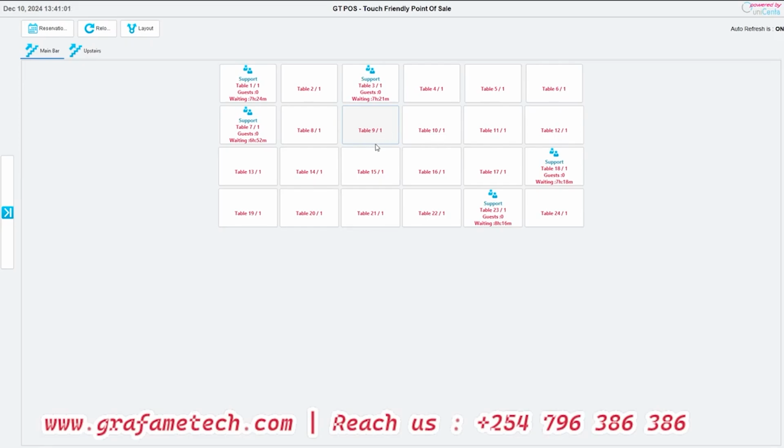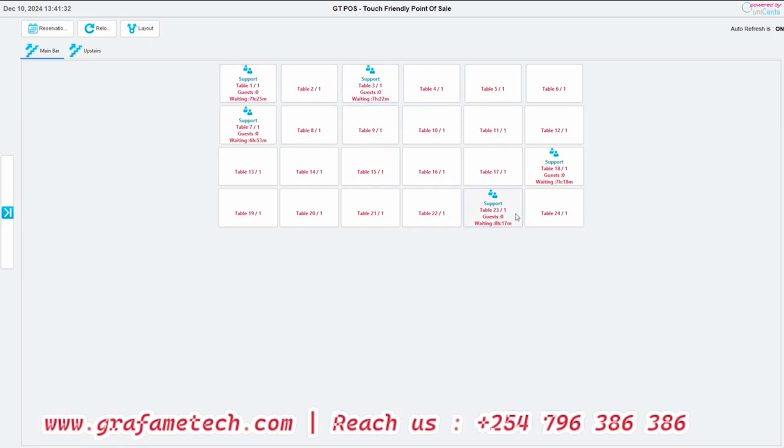This is something that can be customized. We can say maybe you have 10 seats per table or 5 seats per table. We can also feature that, so it can be table 2 of 5 or 10, so that we are able to see which table and which seat. So we are able to feature that in the system.